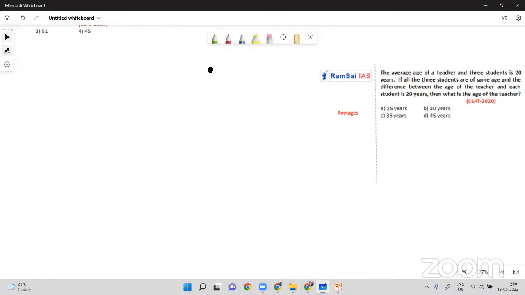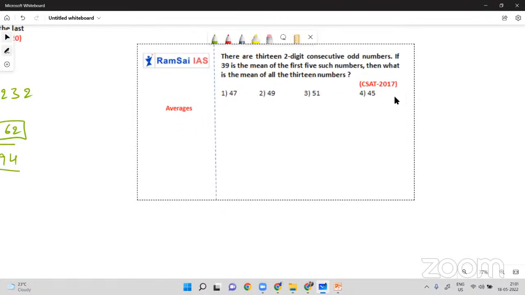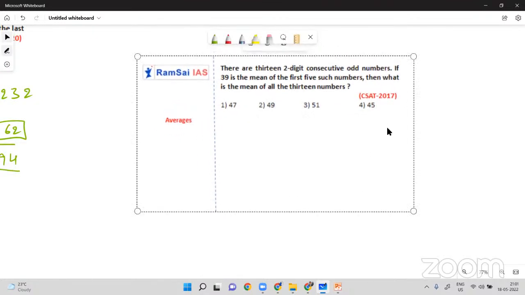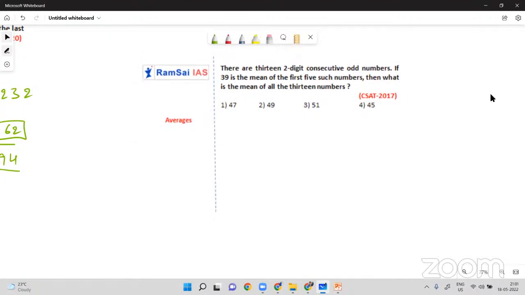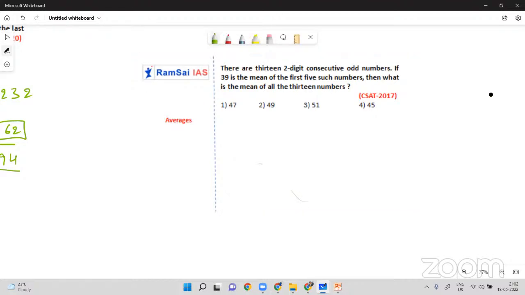So we will solve one previously asked question from 2017. There are 13 two-digit consecutive odd numbers. If 39 is the mean of the first 5 such numbers, then what is the mean of all 13 numbers? The only thing you should know here is, if they are consecutive numbers, the exact middle one will be the average. So in the first 5, the third one will be the average.